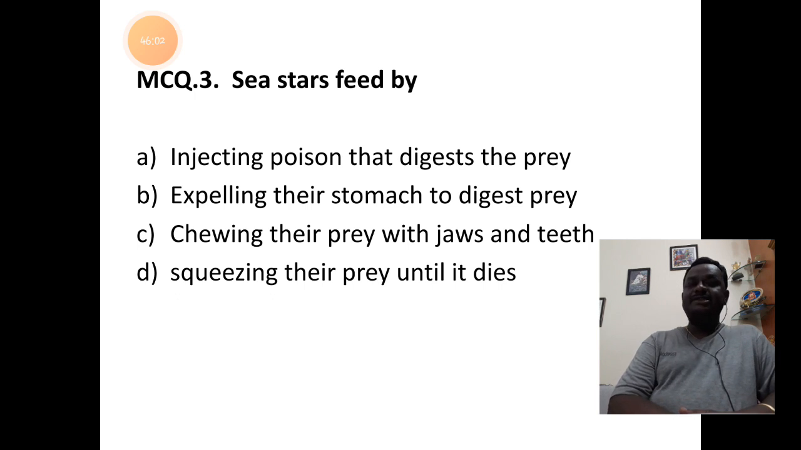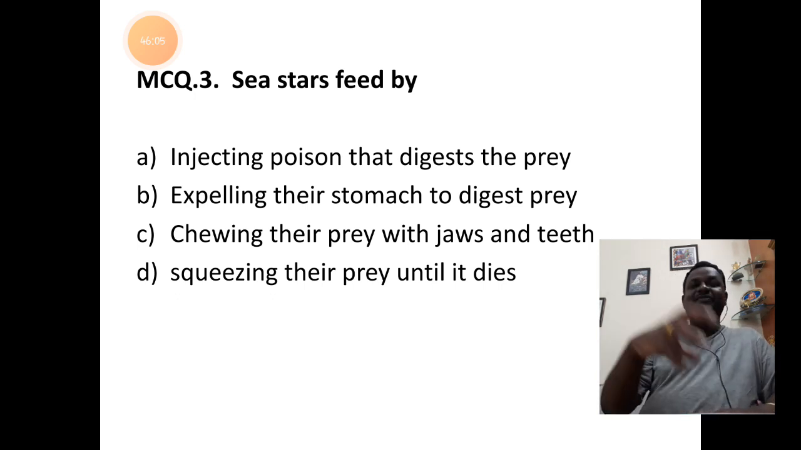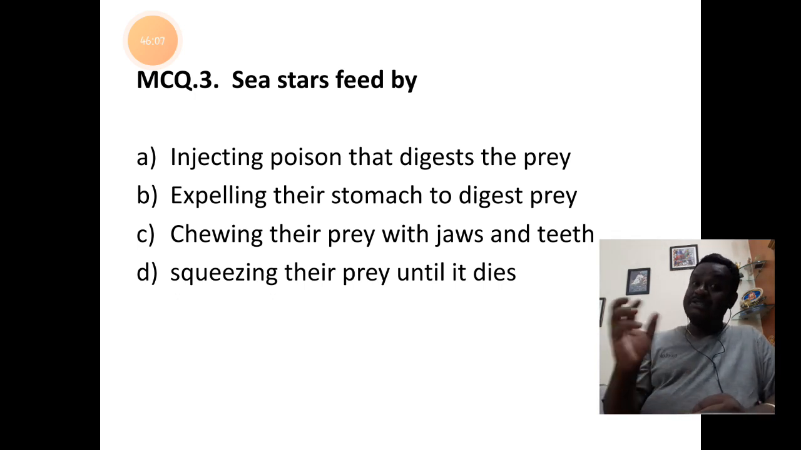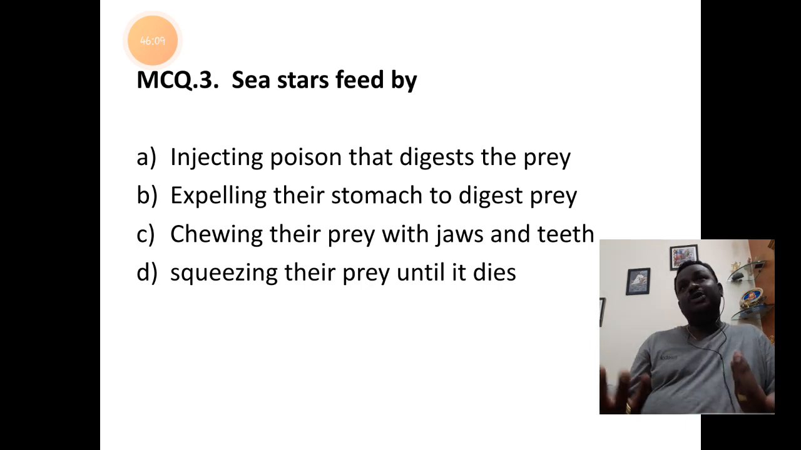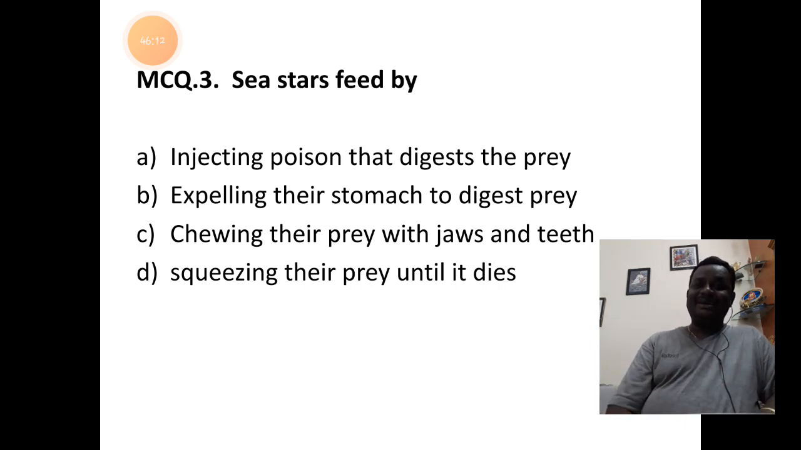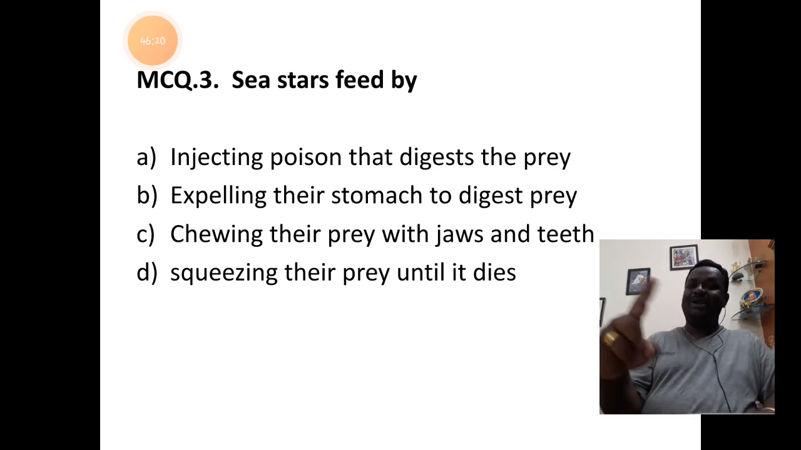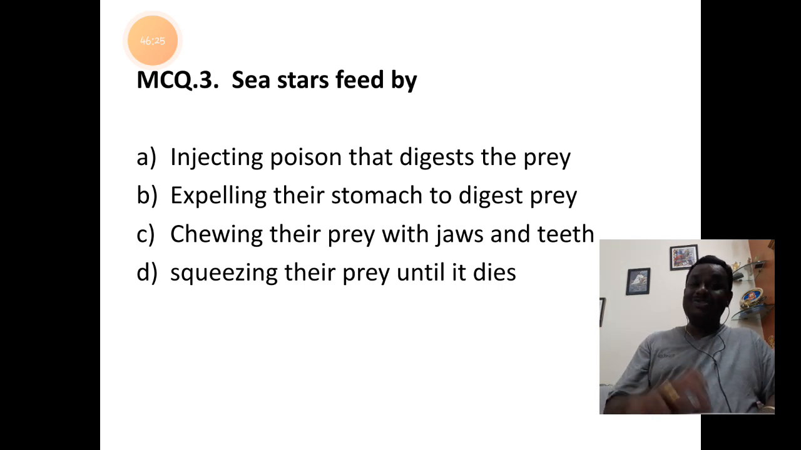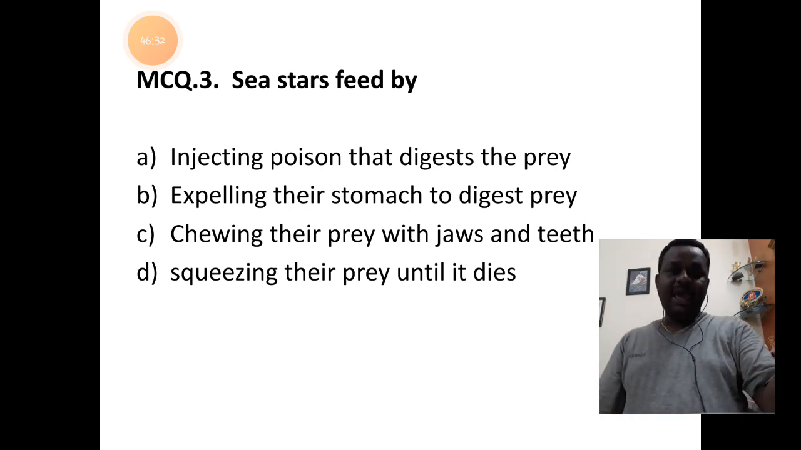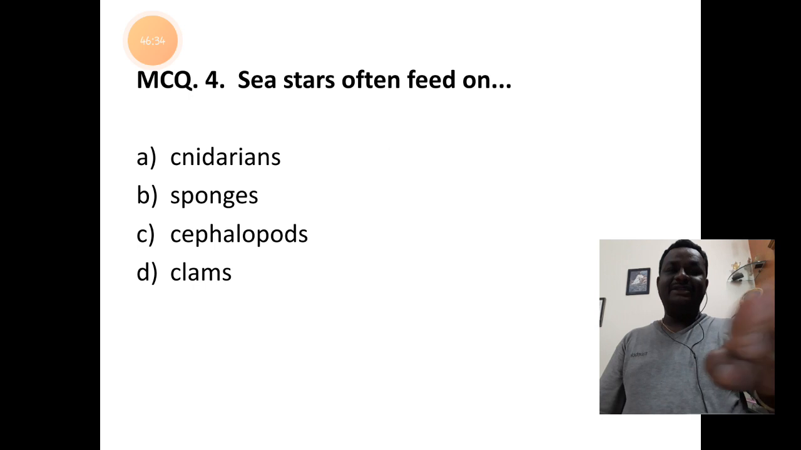Sea stars feed by... how will these sea stars feed? Injecting poison that digests the prey? They don't have poisonous secretory glands. Expelling their stomach to digest the prey? It will throw the stomach out to digest the prey, so this answer is correct. Let us look at the other options too. Chewing their prey with the help of jaws, no. Squeezing their prey until it dies, no. So the answer is B, expelling their stomach to digest the prey.